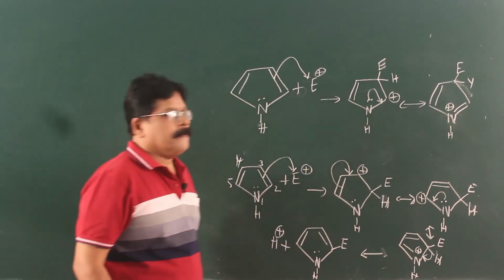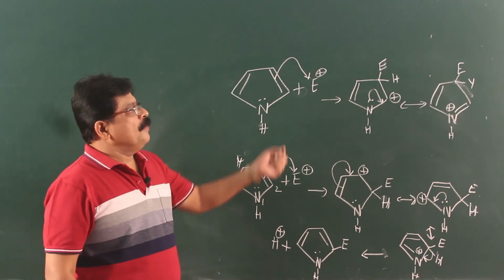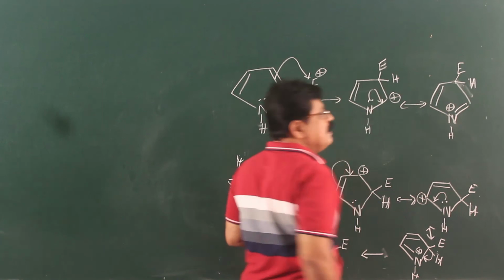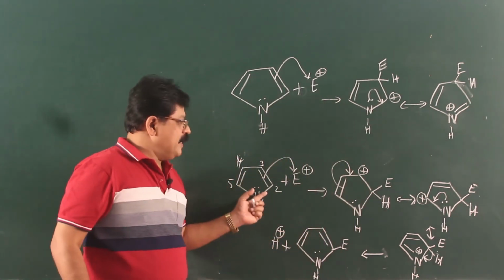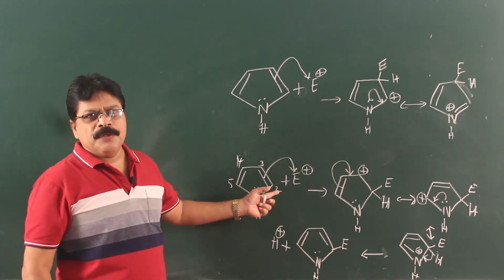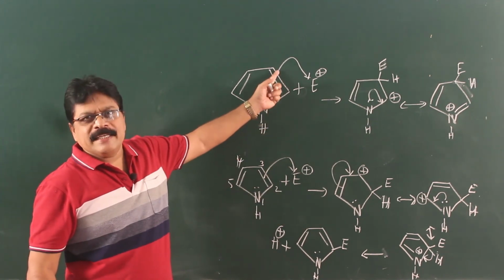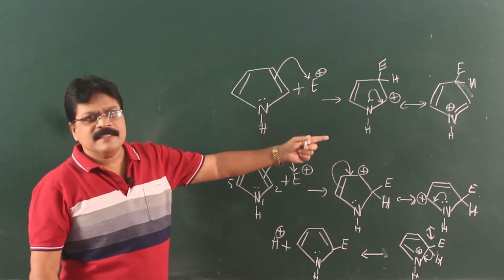So, you get this, and now the H is lost and we get the product. So, when the attack takes place at position 2, the number of resonating structures is more than when the attack takes place at 3, where the number of resonating structures is less.